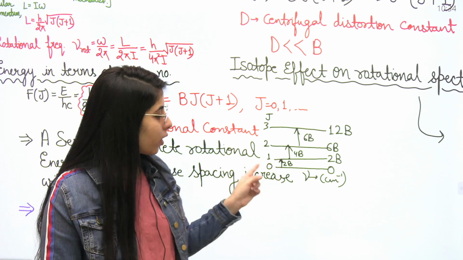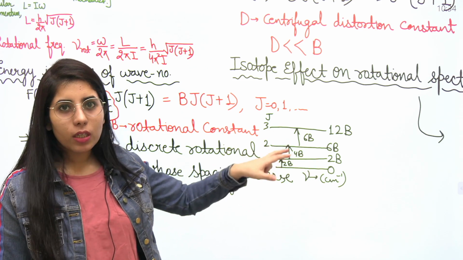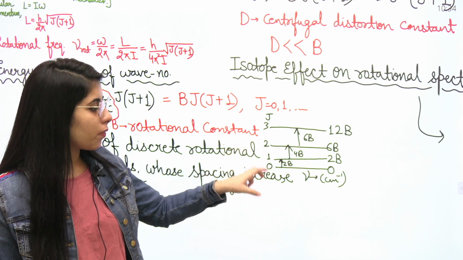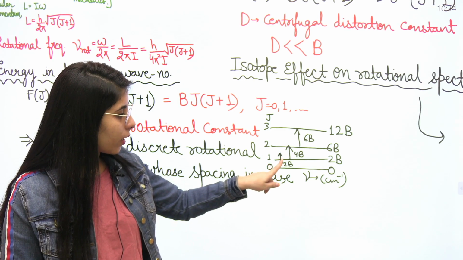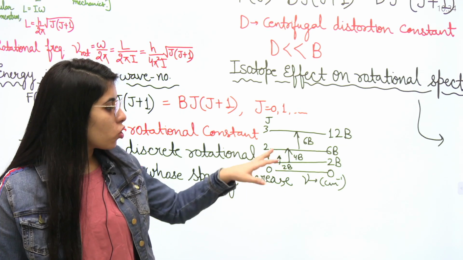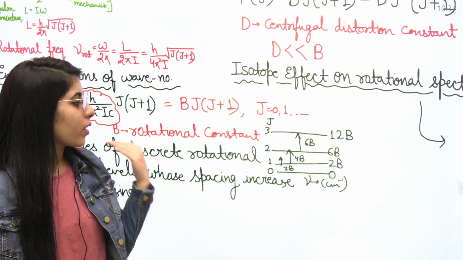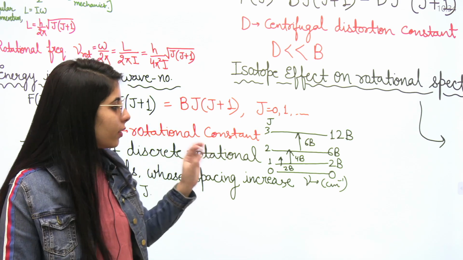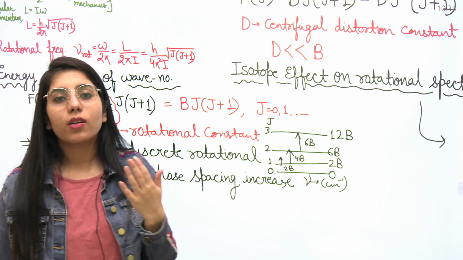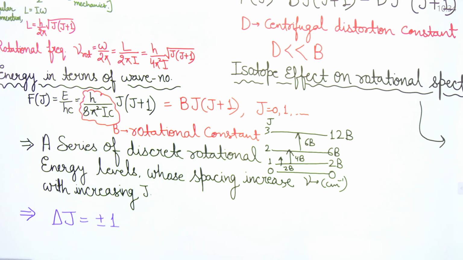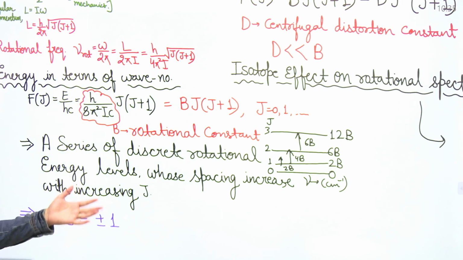So you can see here, when you increase the values of j, the distance between two consecutive levels keeps on increasing. It was 2B here, and so on. Next point, what is the selection rule corresponding to this? That is delta j is equal to plus minus 1.